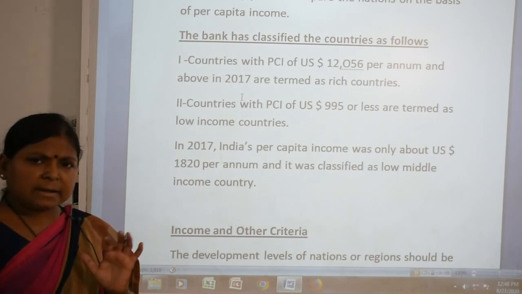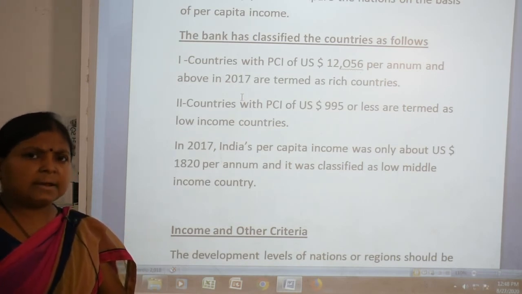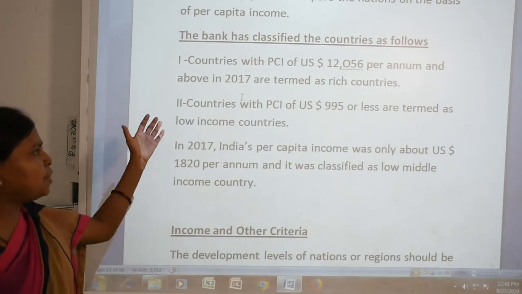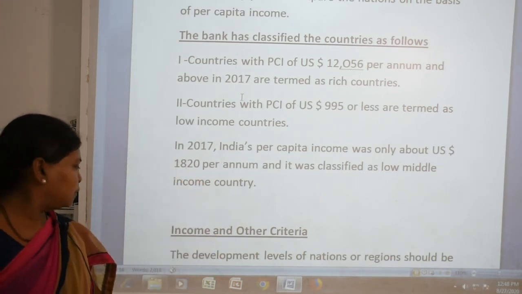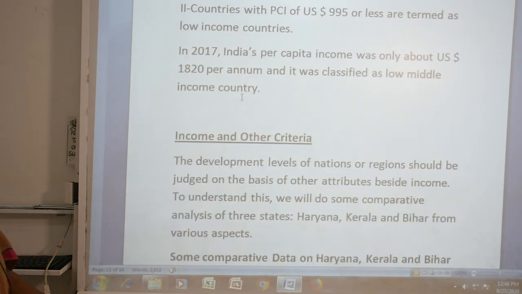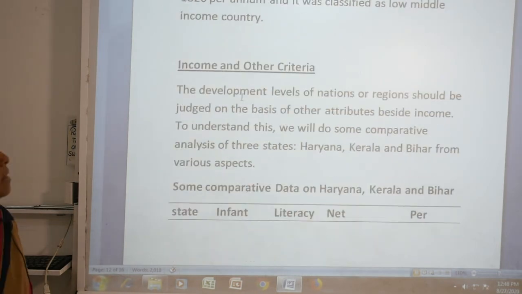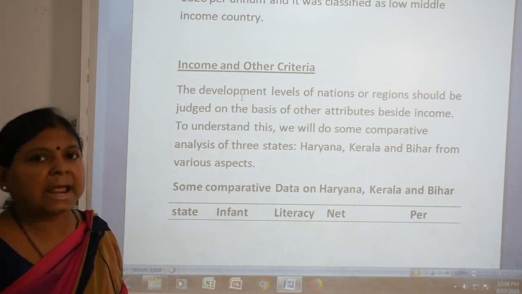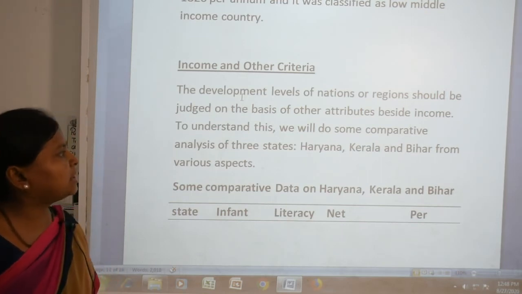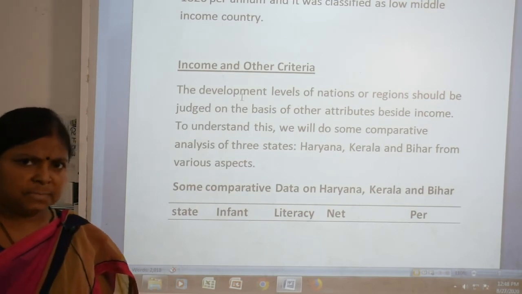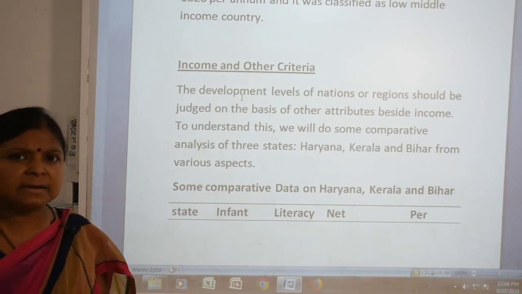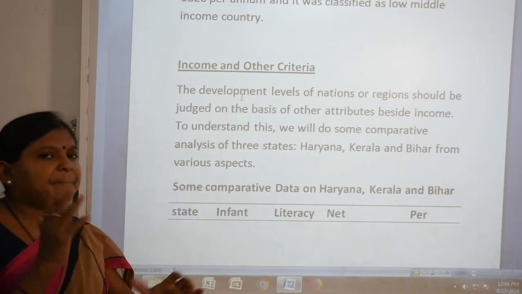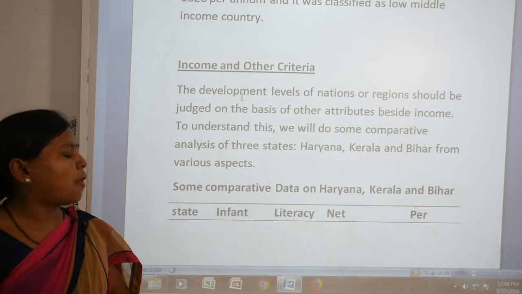Now, is income the only criterion? No, there are some other criteria also. Can we only compare with income? No. So the level of development of nations or any region should be judged on the basis of some other attributes rather than income. To understand this, we have to do some comparative analysis of three states.